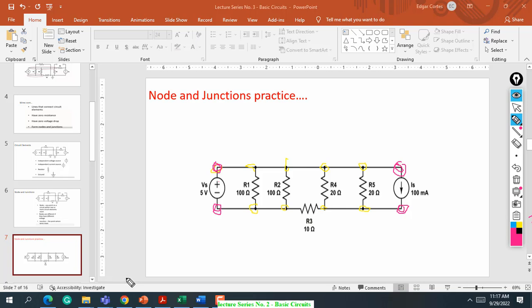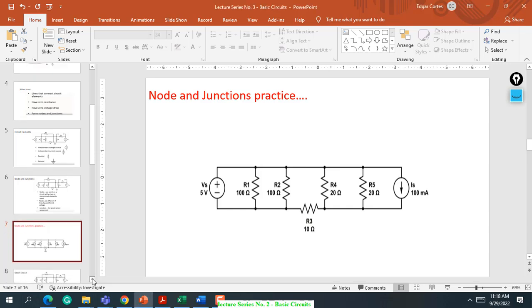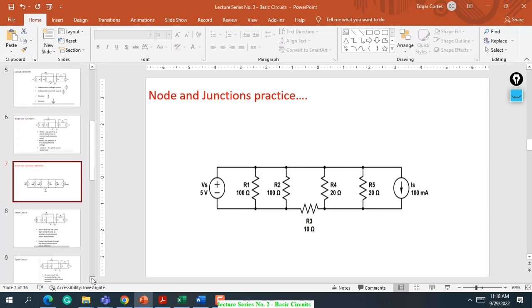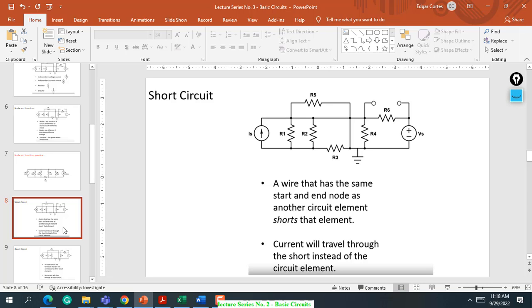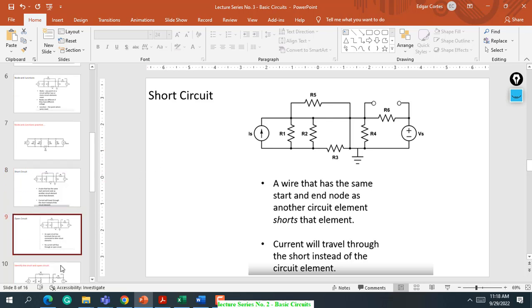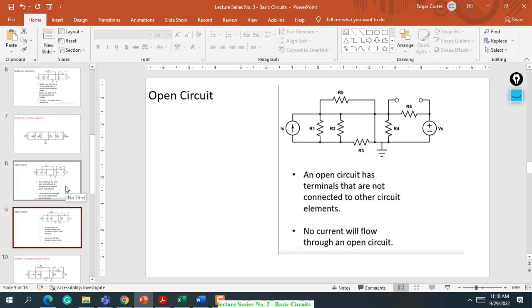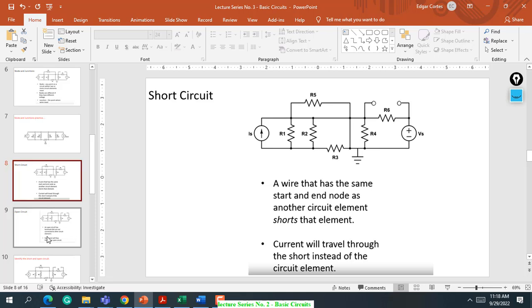So far, do you have questions or clarifications before we proceed? None, sir. Okay, great. So the next is, remember class, in a basic circuit we have wires, circuit elements, and nodes and junctions. We also have the concept of short circuit and open circuit.